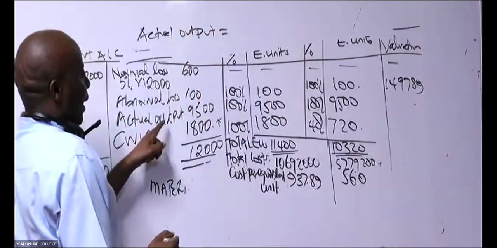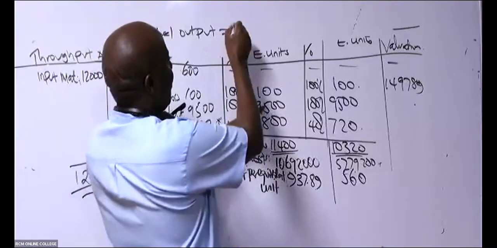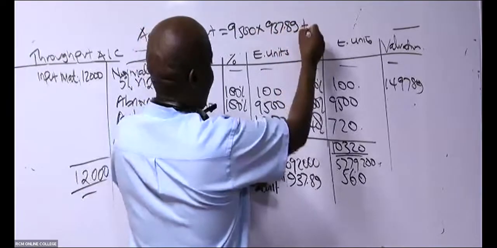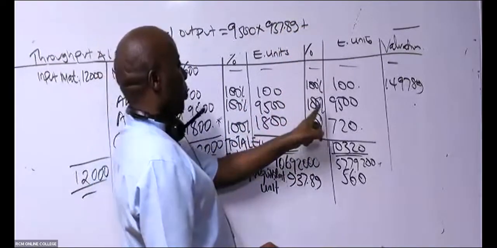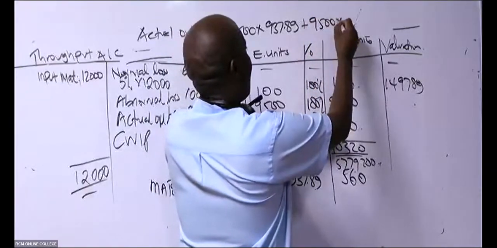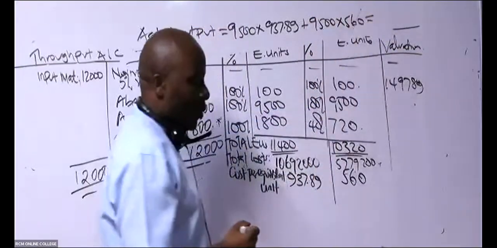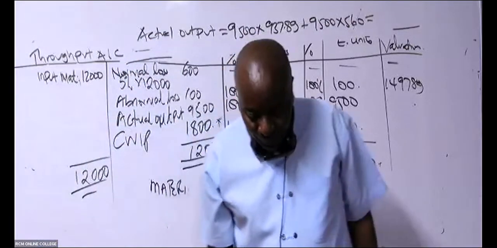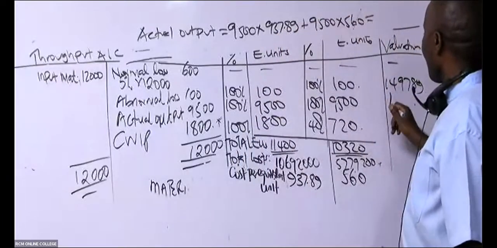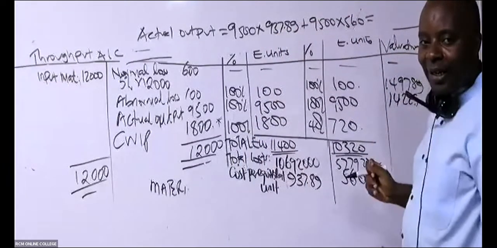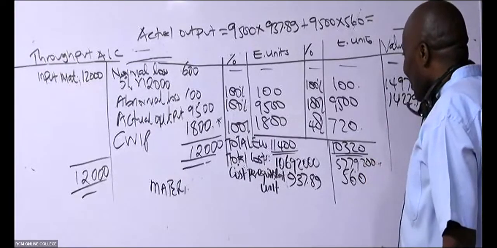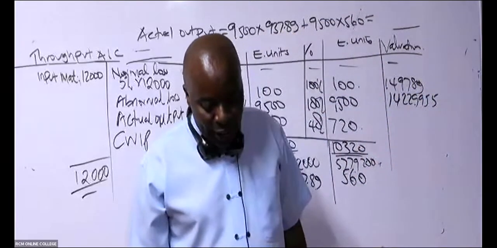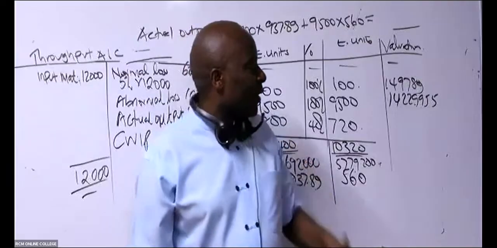So actual output, I can see here, and the equivalent units: 9,500 times 937.89 plus, under actual output, 9,500 times 560. What answer do we have there, ladies and gentlemen? Cecilia already has gotten a figure. 14,229,955. The online ninjas, are they getting the same? 14,229,955, yes.